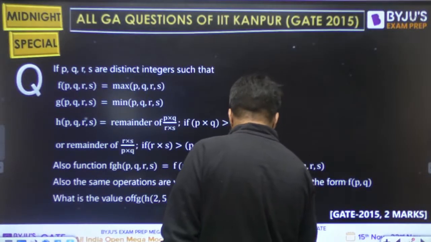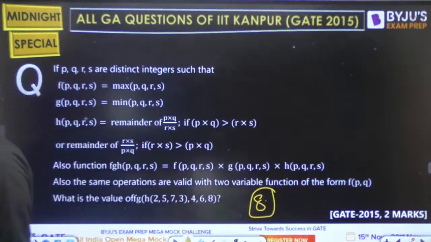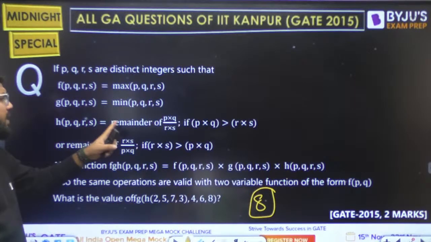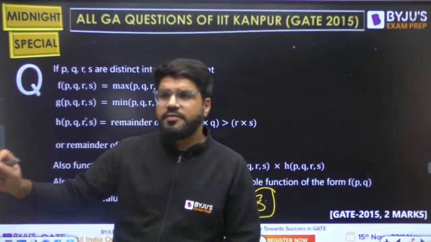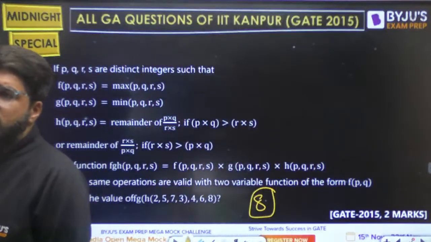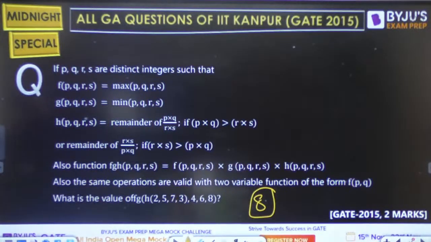I think options are not here. No problem. We'll write down the answer. What is the value? So that is equal to 8. Right. Now order. It's in this order clearly. P, Q, R, S. Remainder of P into Q by R into S. 1, 2, 3, 4. Okay. So isn't it simple? It's easy.